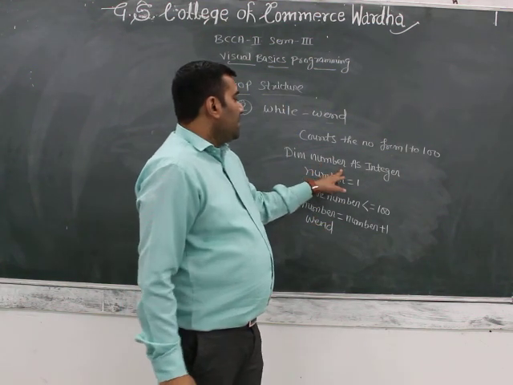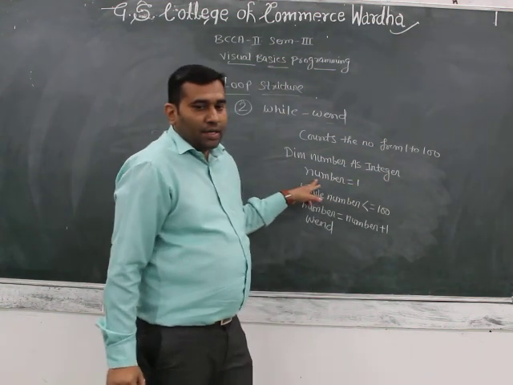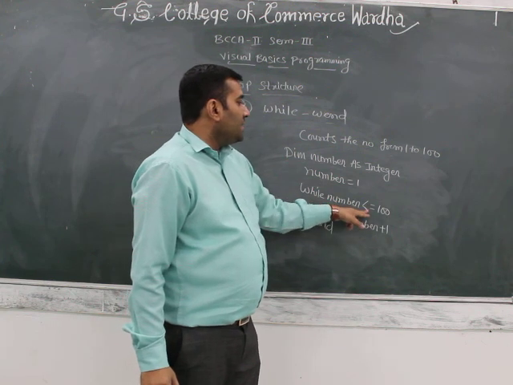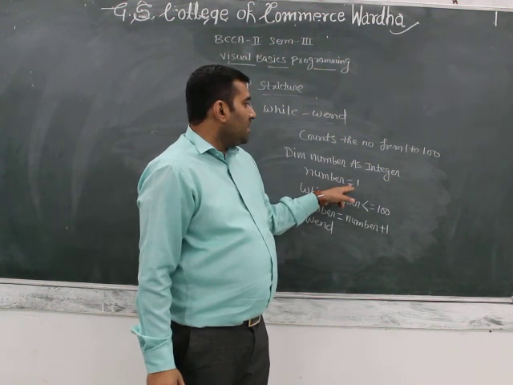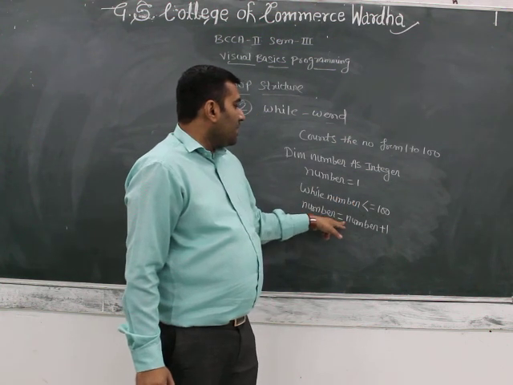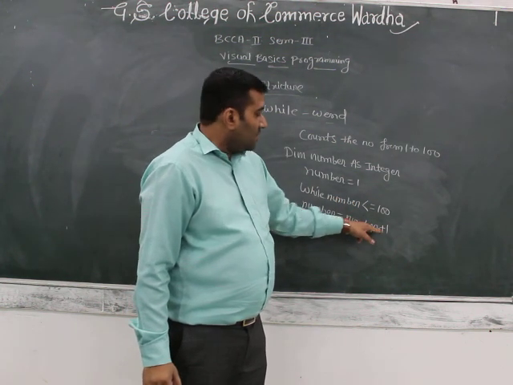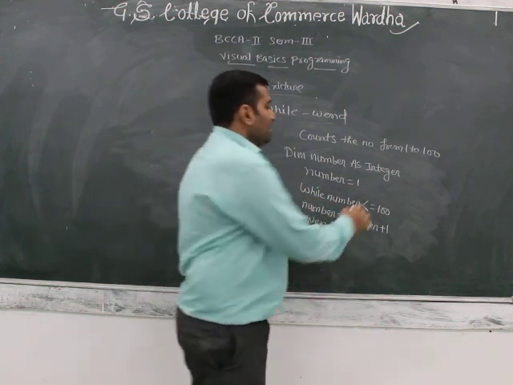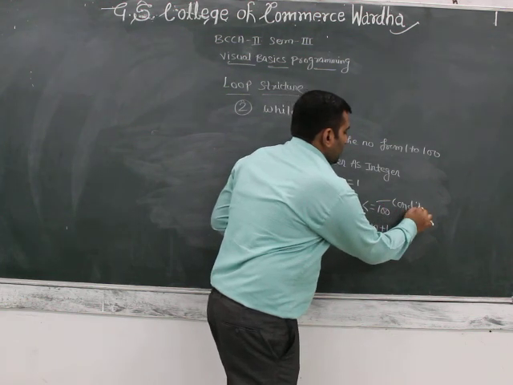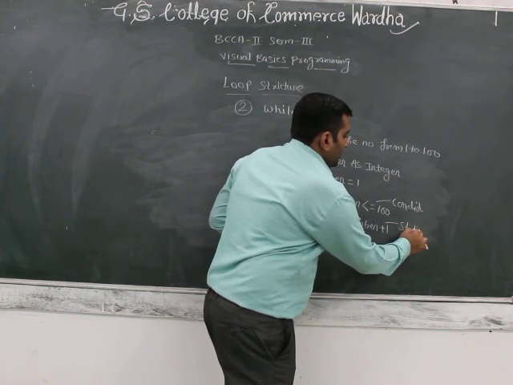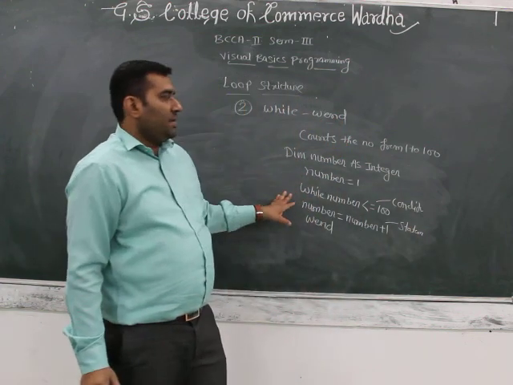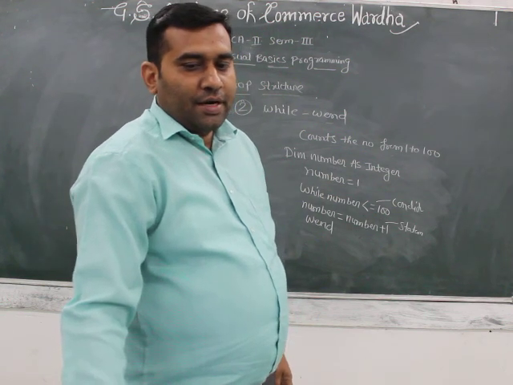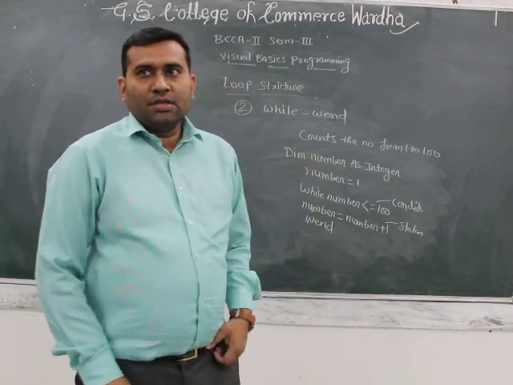Firstly declare Dim number As Integer, number equal to 1, and in the while write the condition: while number is less than or equal to 100. Firstly the number prints 1, then number equals number plus 1, so the number is incremented by 1, and then close. Here the while has the condition, and here is the statement. In this way the while wend program is written, and one by one the numbers 1 to 100 are printed. Today we close the session here. Thank you.